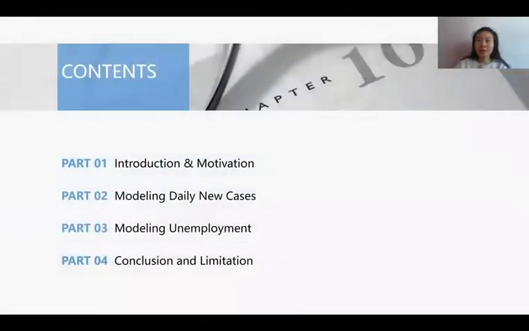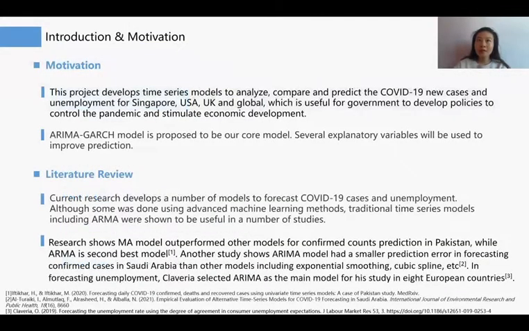Our presentation contains 4 parts. The first is introduction and brief literature review. Then we do the modeling for COVID-19 daily new cases and unemployment. Finally, is a conclusion. This project is useful for the government to develop policies to control the pandemic and stimulate economic development. ARIMA-GARCH model is our core model.